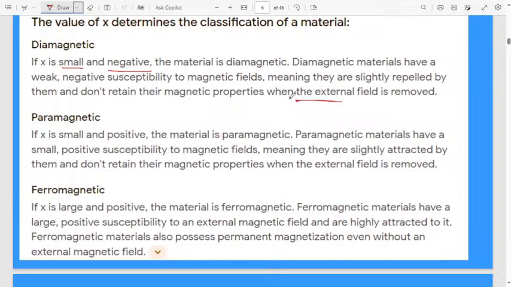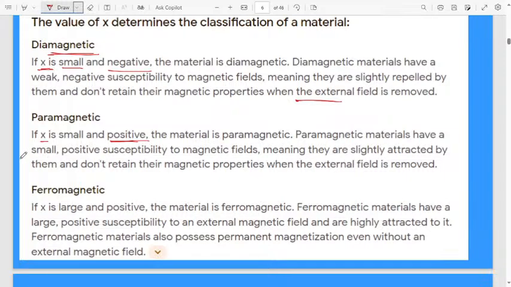That's why magnetic susceptibility, X, is small and negative in the case of a diamagnetic material. Coming to paramagnetic material, the magnetic susceptibility X is small, but here it will be positive. The material is paramagnetic.